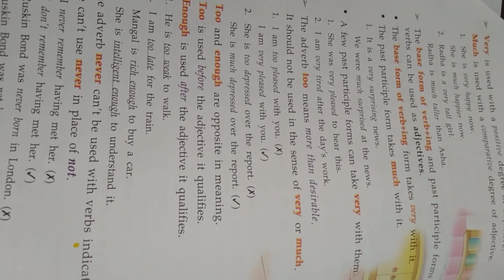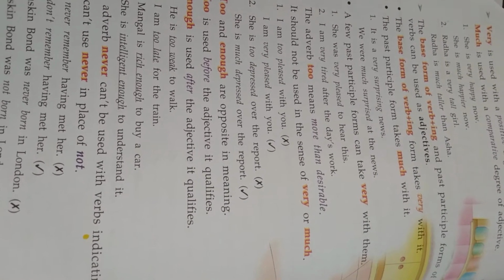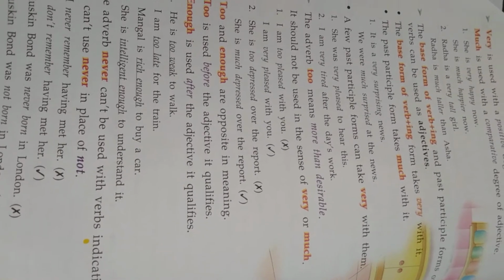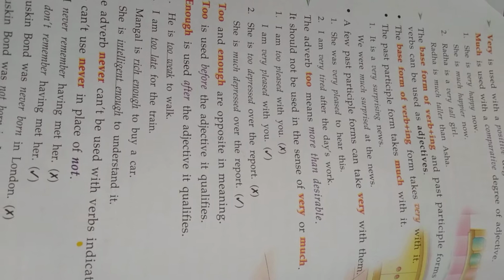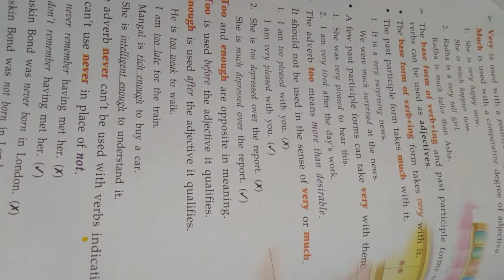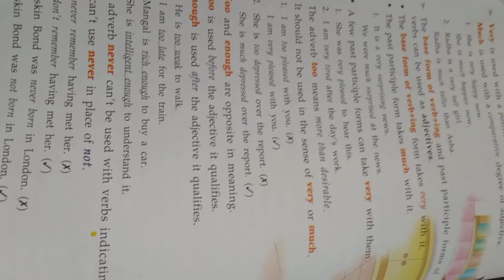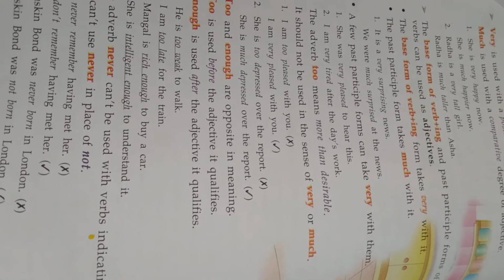We are much surprised at the news. So it is a past participle, and here ing is there, surprising. So very will be used with the ing form. Very surprising. It was very surprising news, and much will be used with the past participle, surprised, without ing. We were much surprised at the news.